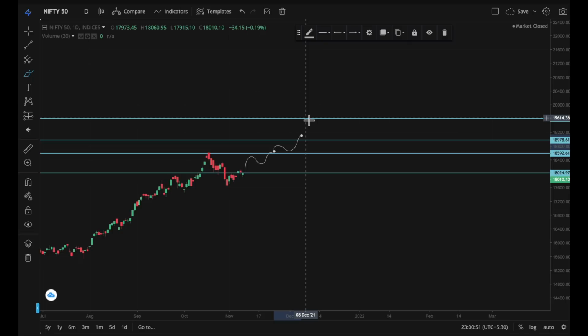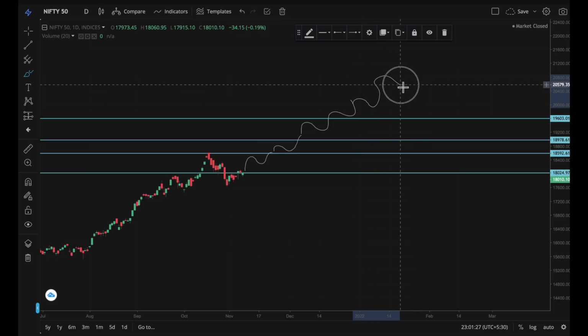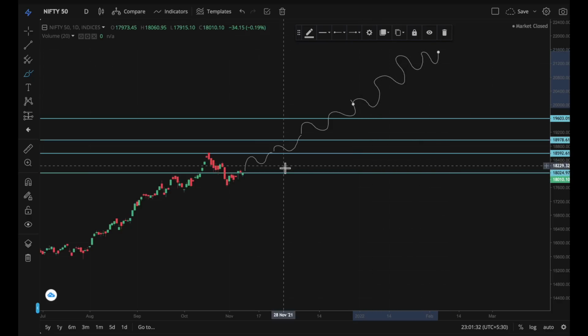Now let's say again Nifty went up to 19,600. Again market will go up and I will be in profit. So as long as the market keeps going up, I will keep making profit. So theoretically speaking, for an option buyer, profit can be unlimited. If Nifty goes to 20,000 also, I'll be making huge profit.